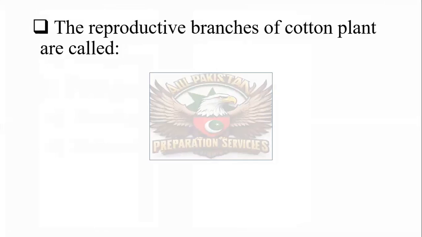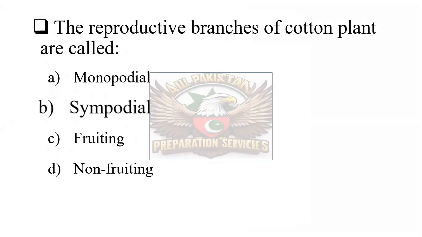Next question is that the reproductive branches of the cotton plant are called: monopodial branches, sympodial branches, fruiting branches, or non-fruiting branches. The correct one is sympodial branches. Sympodial branches are the branches which are responsible for the production of cotton fruits.